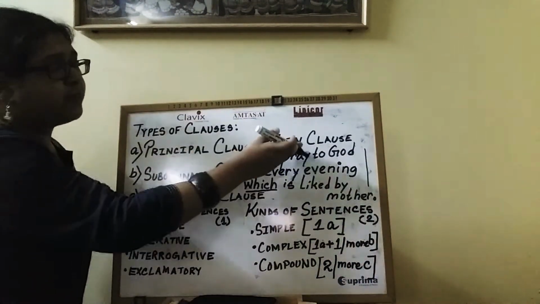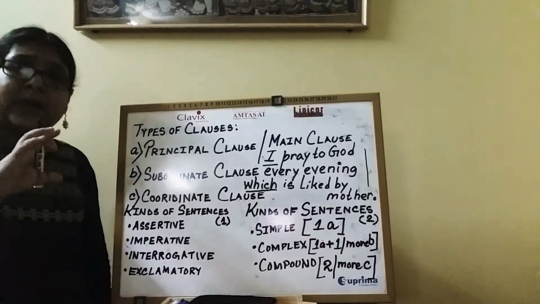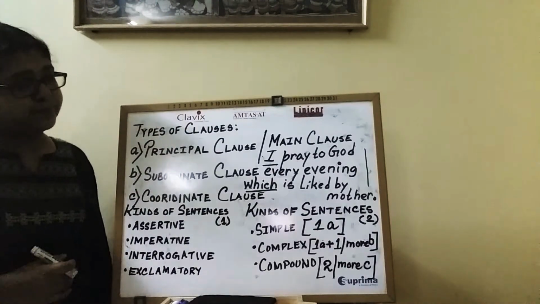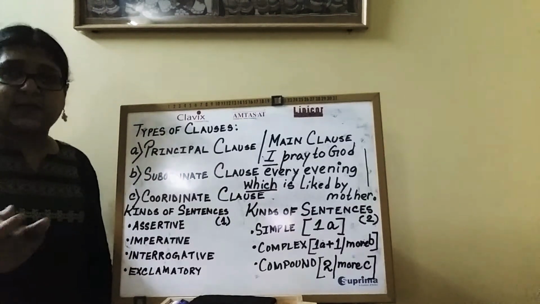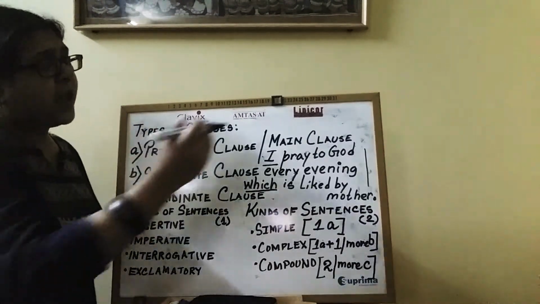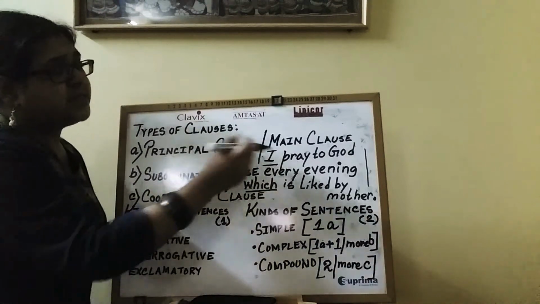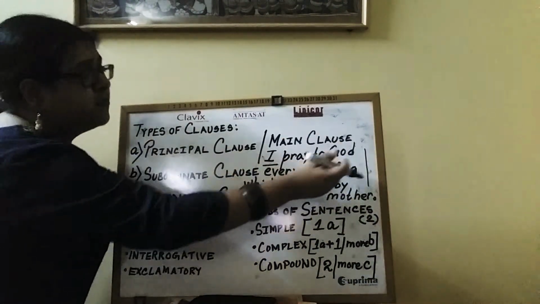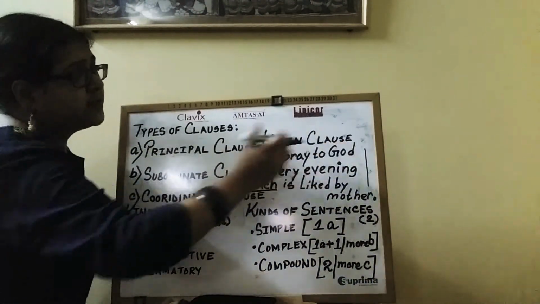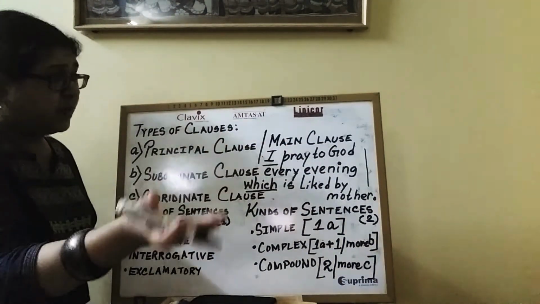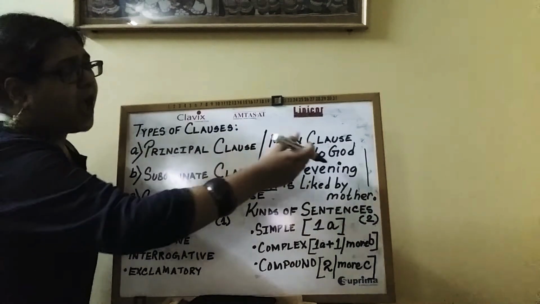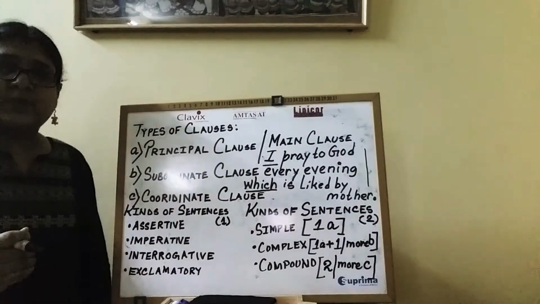It needs the help of the first portion to give it a complete meaning. Which is liked by mother is not complete in itself, as you can see. So, in order to make it complete, we have to add something to it at the beginning, maybe at the end also. I pray to God every evening. Okay?